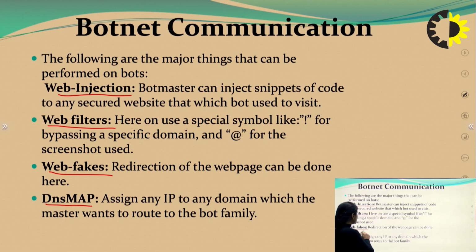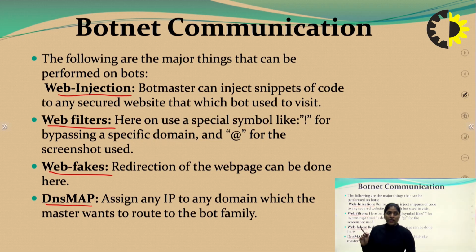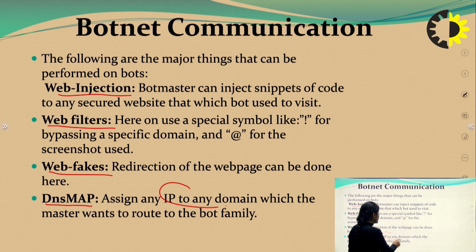Then DNS map: it will assign an IP to any domain which the master wants to run for the bot family. It is like assigning any IP to any domain which the master wants.